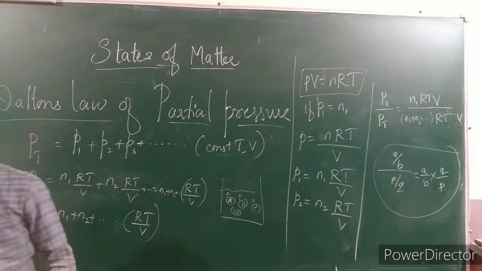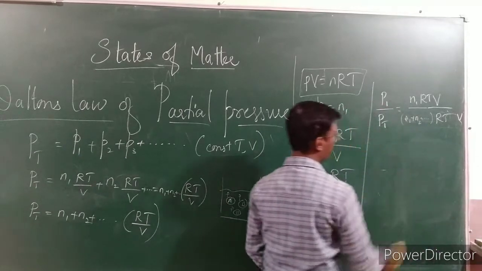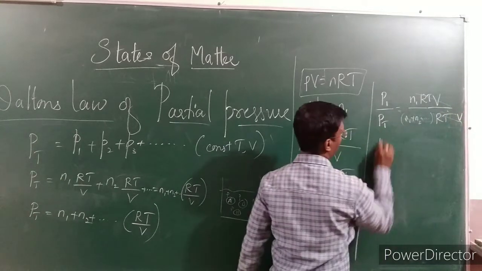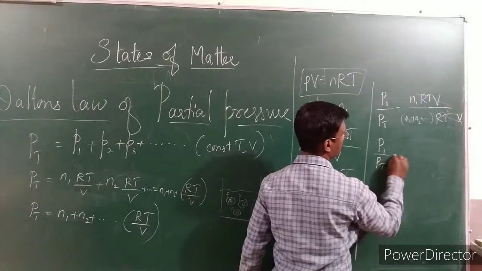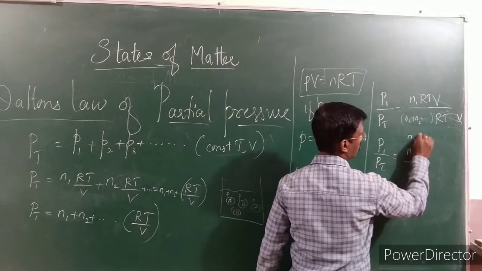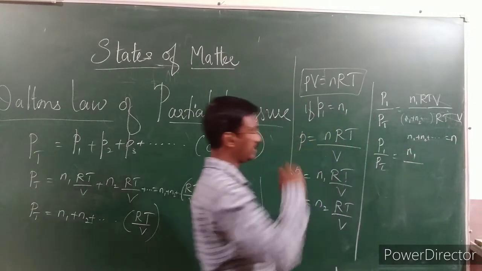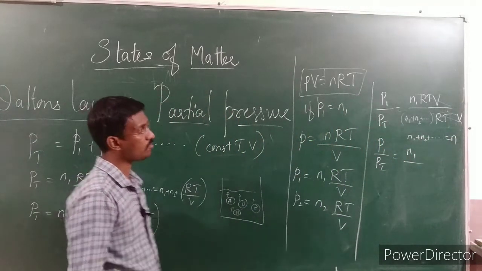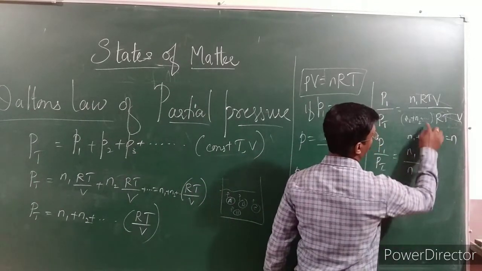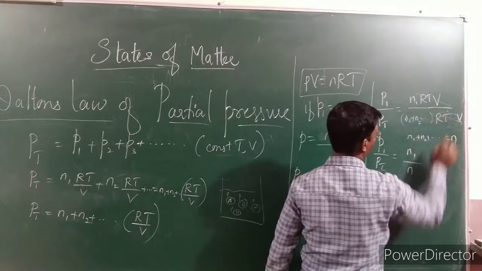Because in the numerator and denominator we have RT V, so we will cancel it. The remaining is P1 divided by PT equal to N1 divided by N1 plus N2 plus so on. That is the total number of moles, N1 plus N2 and so on, which means total N. The remaining RT V divided by RT V cancel each other.